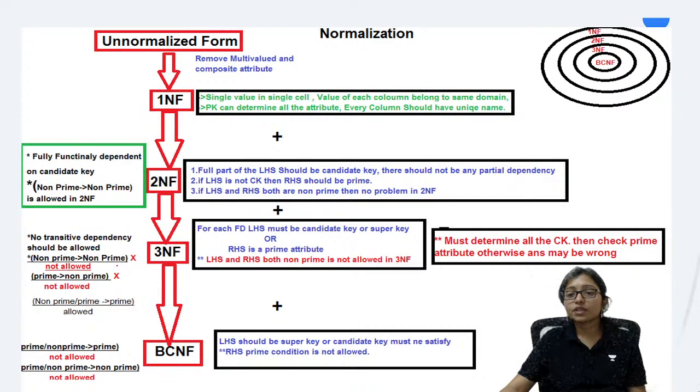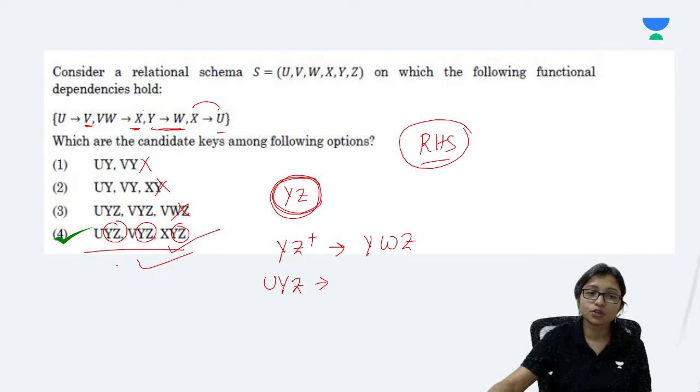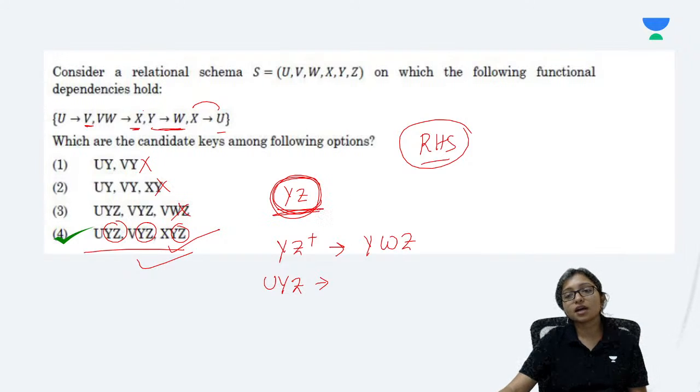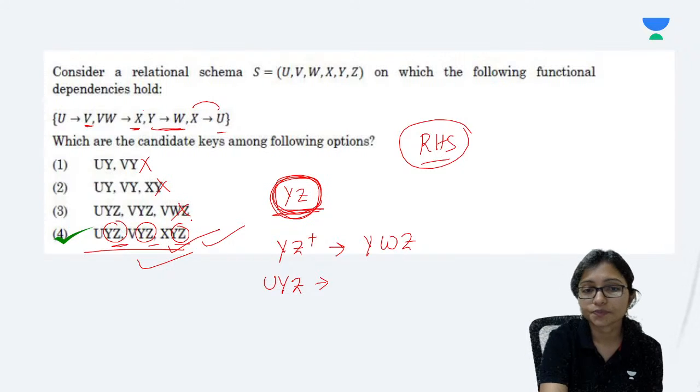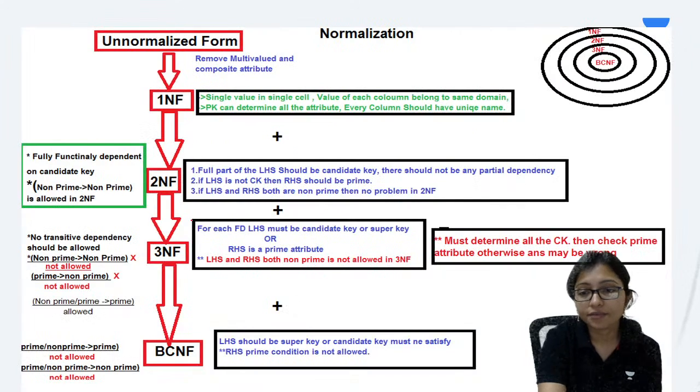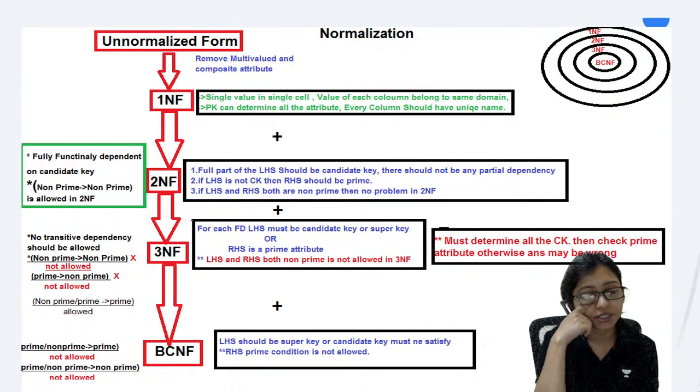Ma'am, can we go with the option also? Yes, definitely. With the option also you can go. I told you that YZ is not in the right hand side, so why does it have to be part of the candidate key? That's why there is only one option. You can do it without doing anything. Definitely within 1 second you can do it.